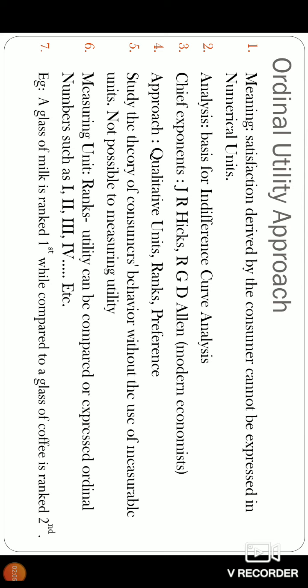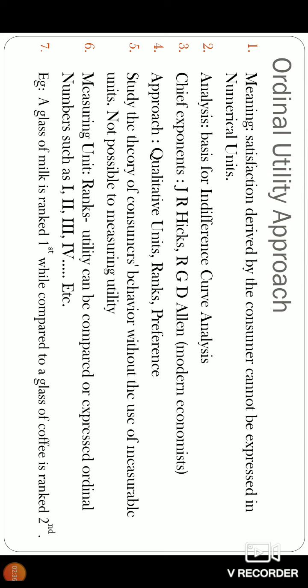And who propounded this theory, the exponents who started ordinal utility? Very simple: J.R. Hicks, a one-mark question, and R.G.D. Allen, the modern economists. For this they even got the Nobel Prize. They are the Nobel Prize winners, or laureates, who propounded that utility cannot be measured in numerical terms.